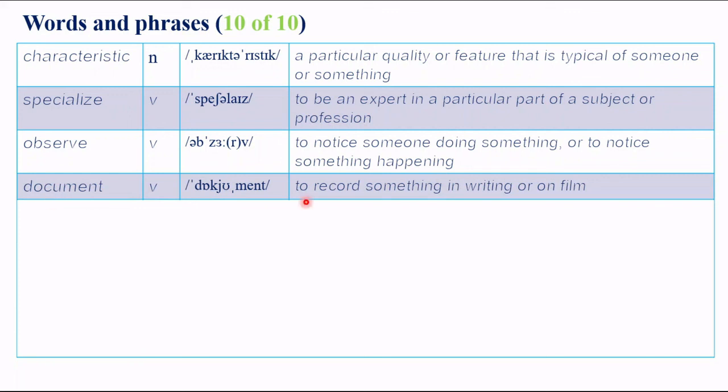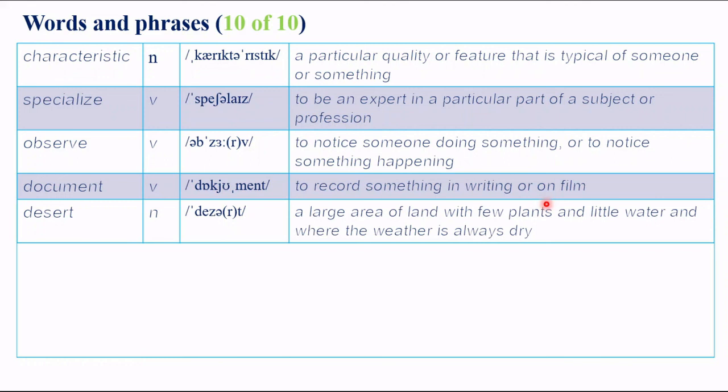Document. Document is to record something in writing or on film. Desert. Desert is a large area of land with few plants and little water, and where the weather is always dry.